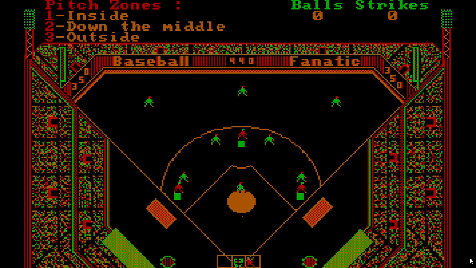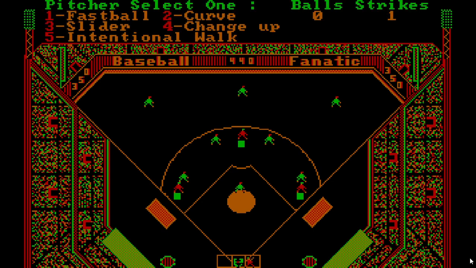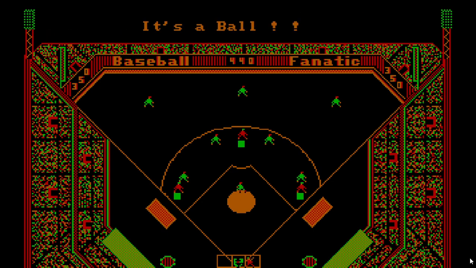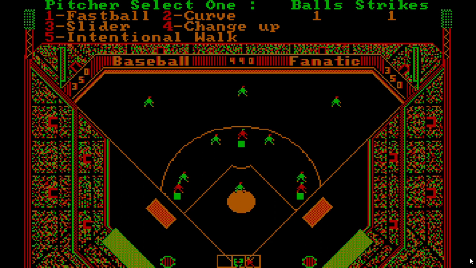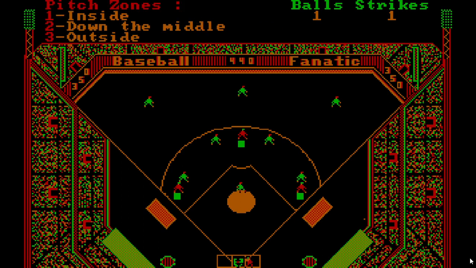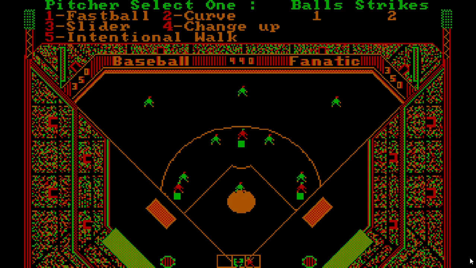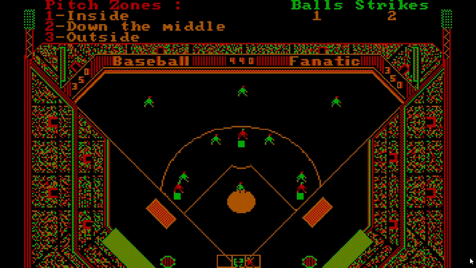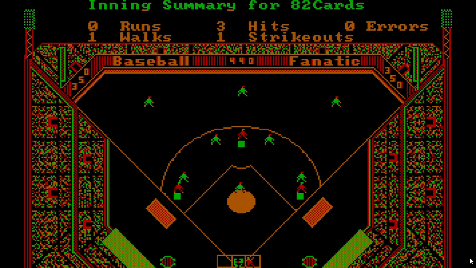Changeup inside. Strike. Fastball inside. Ball. Fastball inside. Foul ball. Slider down the middle. Strike.